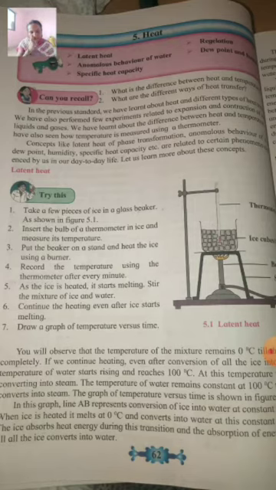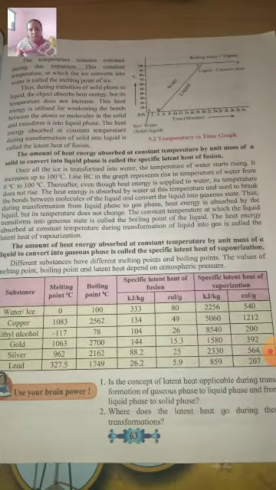Today we will see the definitions of specific latent heat of fusion and specific latent heat of vaporization. The experiment is removed from the syllabus, so we directly take the two definitions and learn the meaning of that concept here.